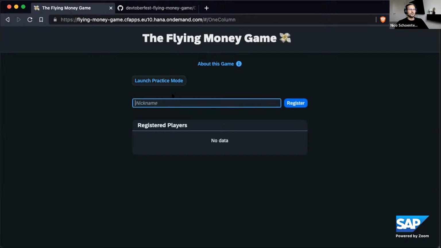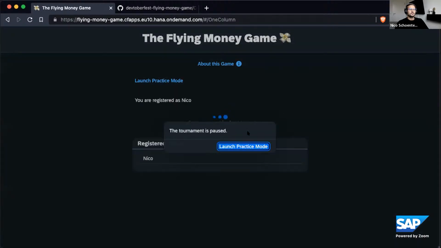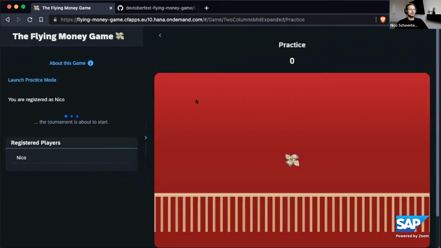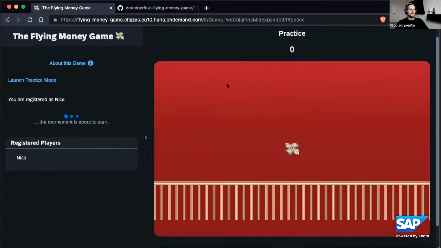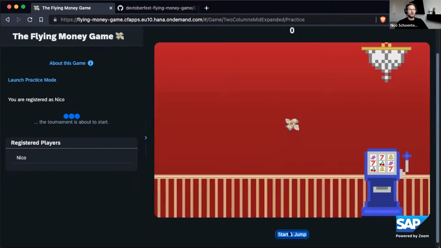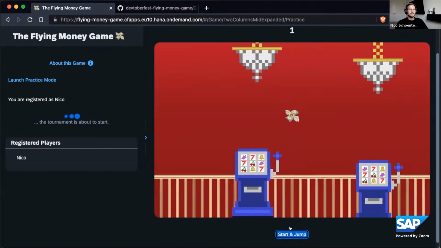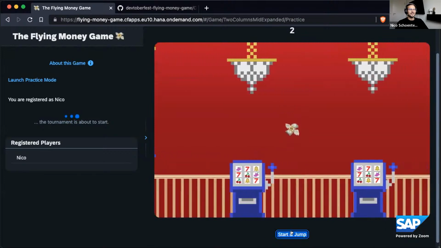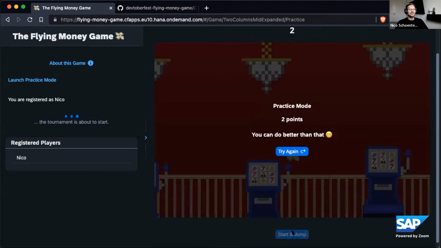So on the start screen right here, I will just register with a nickname, Nico. The tournament is paused, so we can see there's no active tournament. But let's launch the practice mode. All right, here we go. I don't know if you can see this properly, but I can hit start and jump, and then I get 2 points.